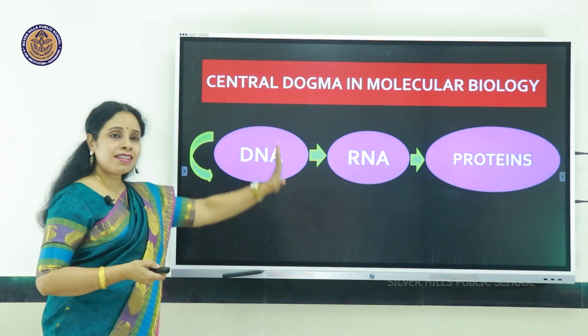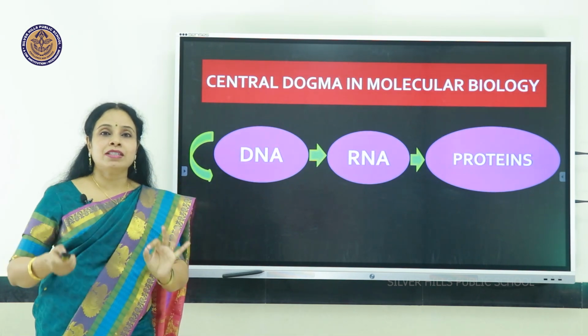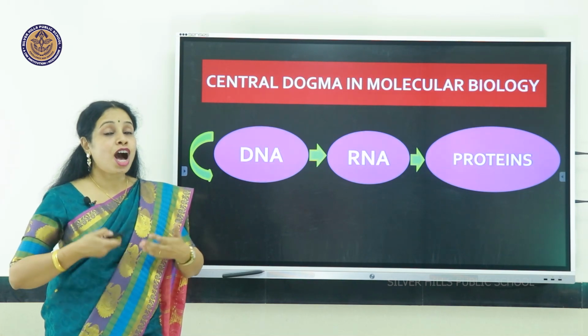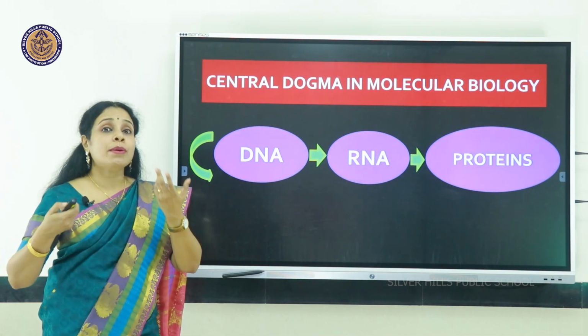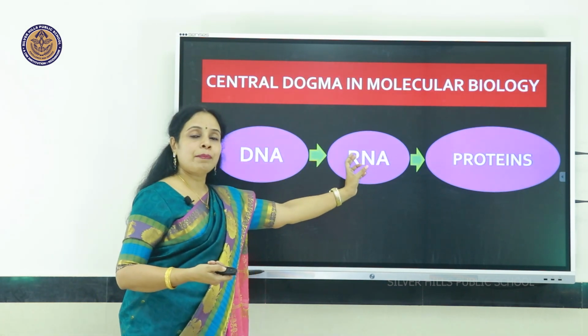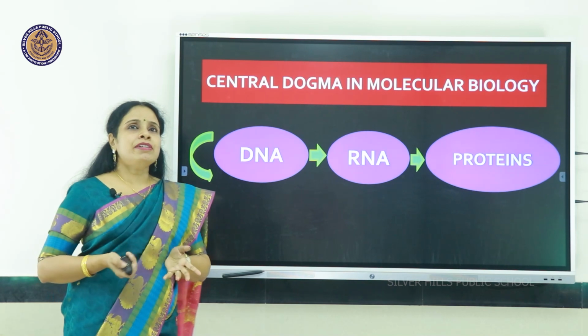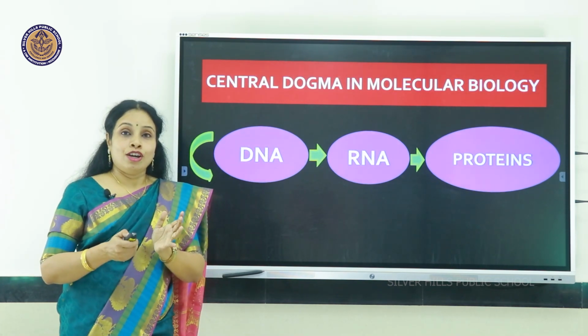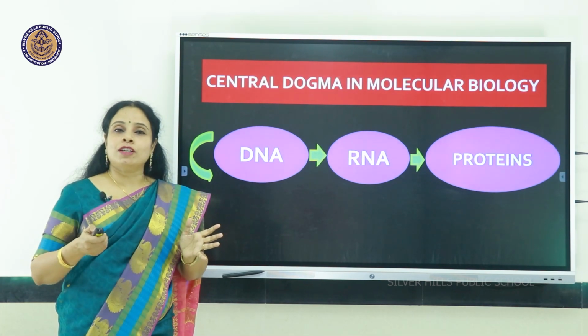If you can understand this much, this is the basis of what you are learning about genetic materials, how they act, how they produce proteins, that is just by forming RNA. So in simple words I can say DNA, which is limited to the nucleus, contains all the information.